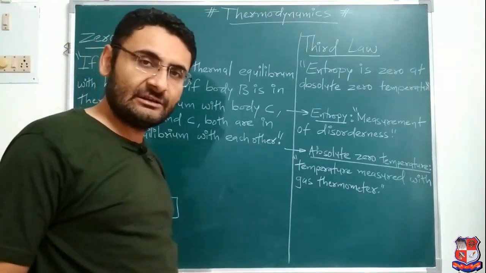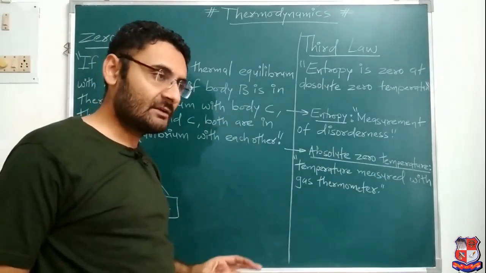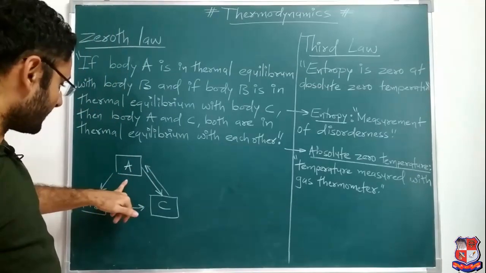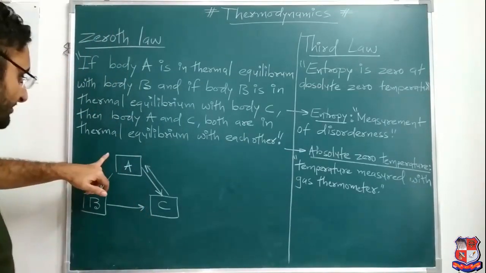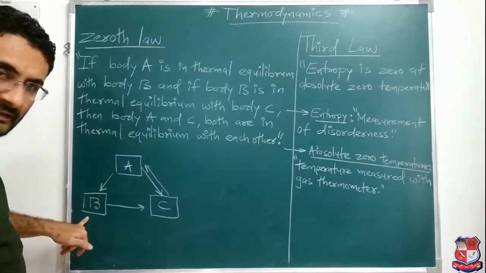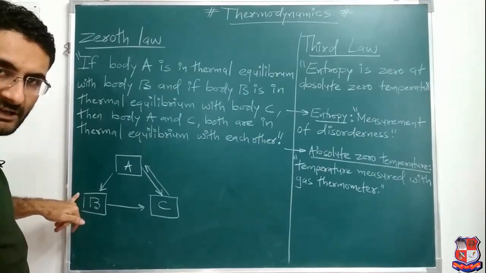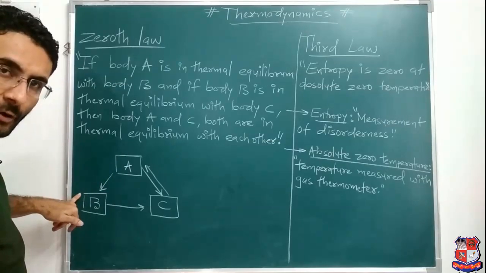It is a very easy law, easy to understand. In the zeroth law we are considering 3 bodies, say body A, B and C. Now the law is this: if body A is in thermal equilibrium with body B, that means body A temperature and body B temperature are both the same.